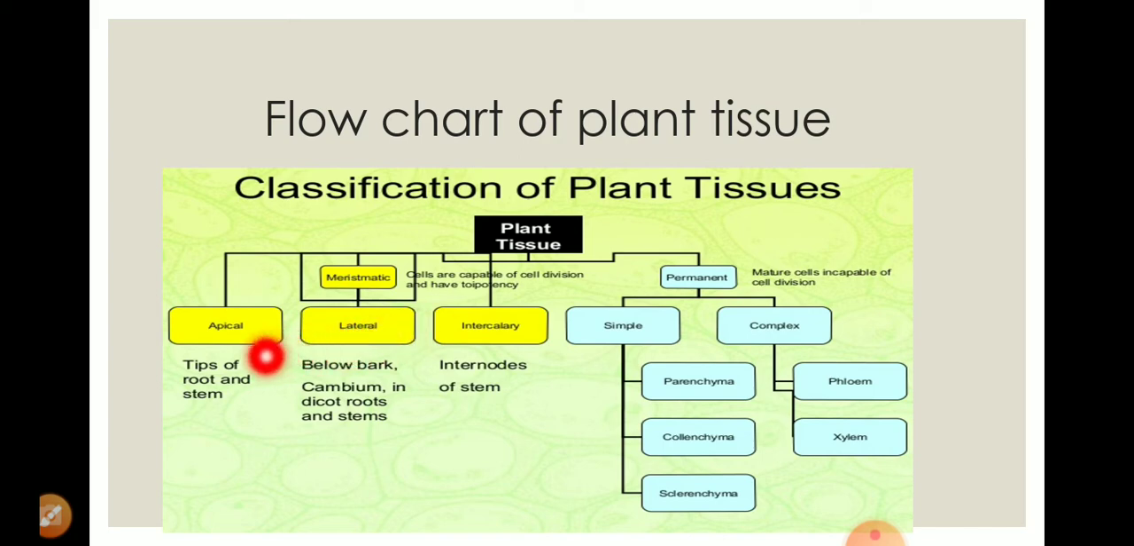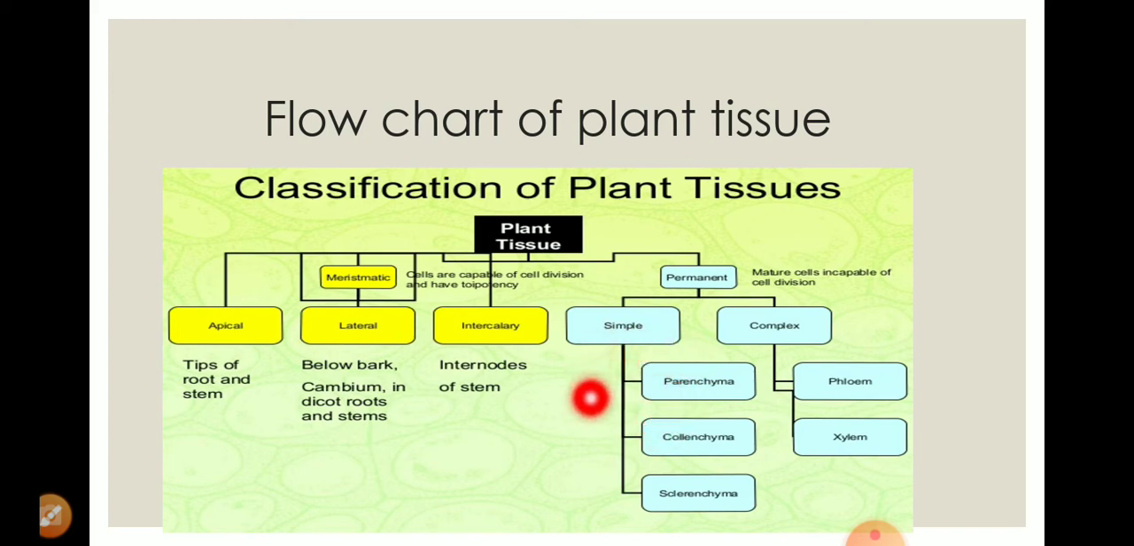And the meristematic tissue first has apical, second is lateral, and third is intercalary. Okay. Now permanent tissue is of two types: simple permanent tissue and complex permanent tissue. Sorry, here the simple permanent tissue and the complex permanent tissue. So the simple permanent tissue is PCS. P stands for parenchyma, C stands for collenchyma, and S stands for sclerenchyma.